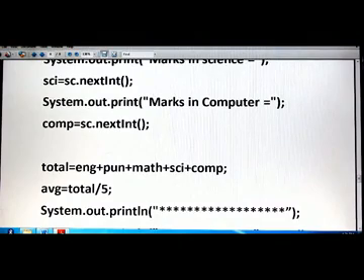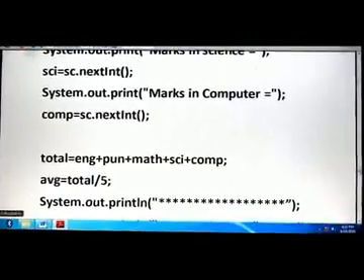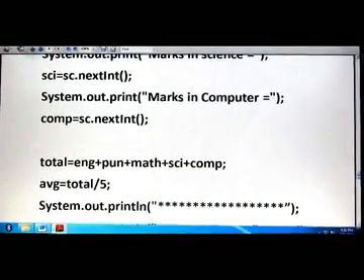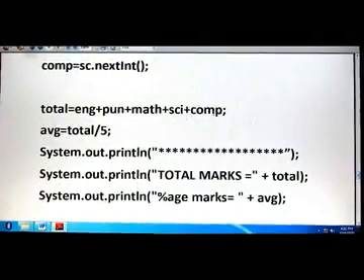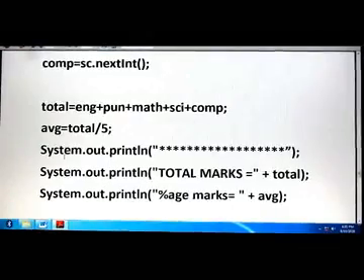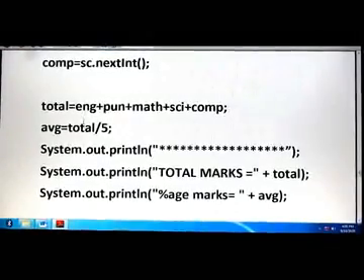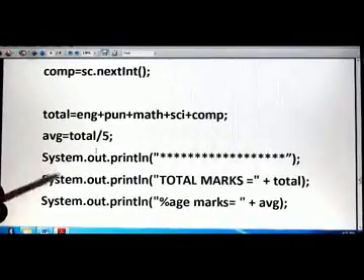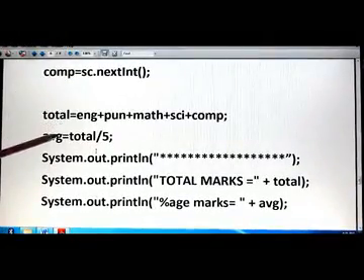Now comes our calculation part. In the calculation part, total and average are calculated, and after that the grade is calculated. So three things are calculated in the calculation part. Now you see, the total is calculated by adding all the subjects' marks and the average by dividing by 5. So now this is the calculation part. Now this is the output part.